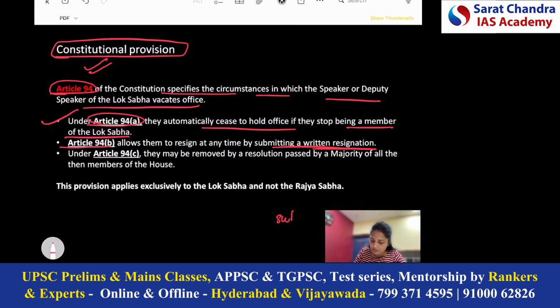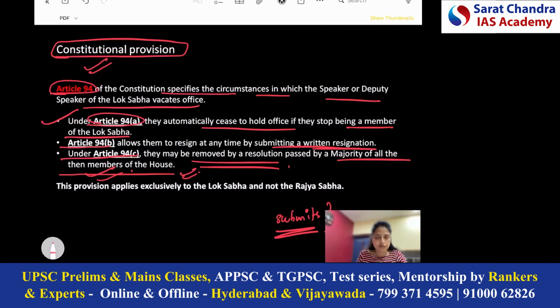The Speaker submits resignation to which constitutional body? You have to provide me the answer in the comment section. Third important point is under Article 94 Clause C, where the removal resolution is mentioned. The Speaker can be removed from the office if a resolution for his removal is passed by a majority of all the then members of the House. See, there is a special name for this kind of majority of all the then members of the House, which we shall be discussing in the upcoming section.